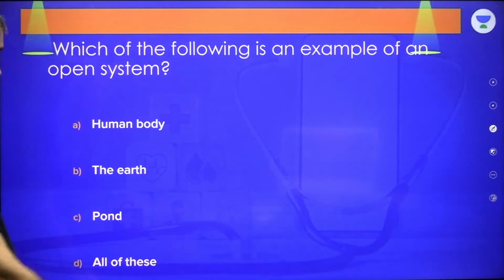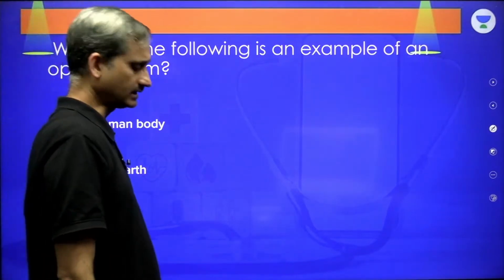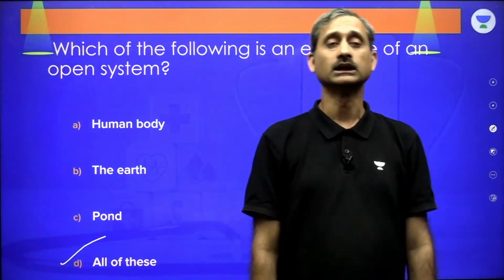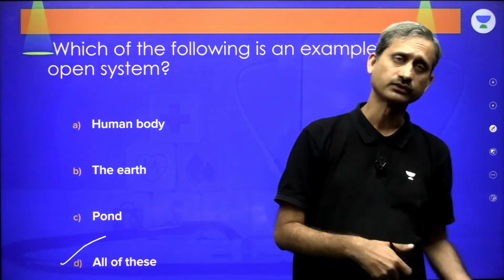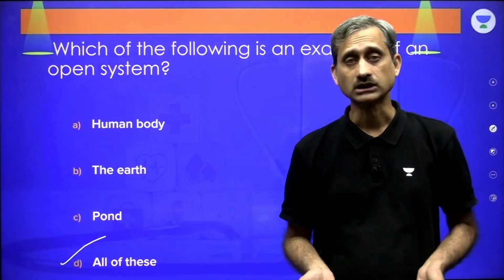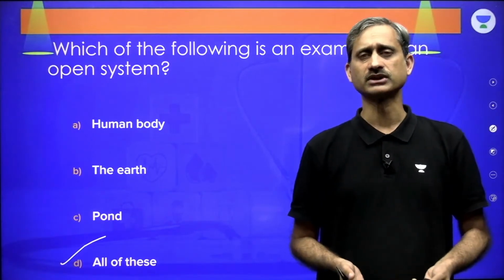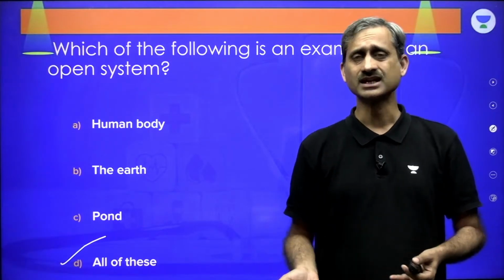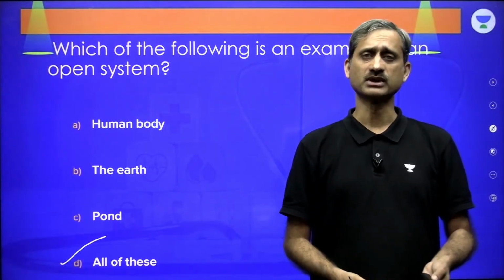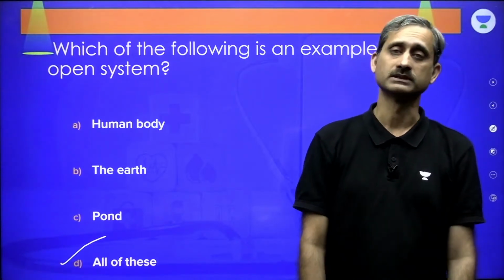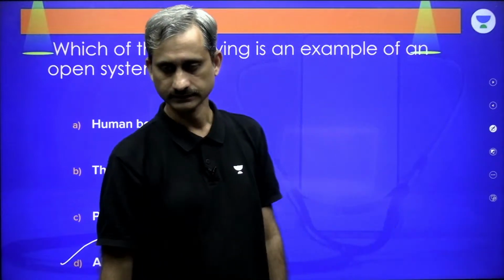Great. Yes. The answer is all of these. The human body, it's a living organism. A living organism is always an open system. The earth is also losing the matter, and the matter is also flowing in the earth from the universe. And then we have the pond. A pond, the water is going to get evaporated from a pond. The rainfall is going to go into the pond. The mass is going to keep on changing with the seasons. The animals living in the pond, they are going to exchange the energy and the matter with the surroundings, and so on. Pond is an open system. Clear?